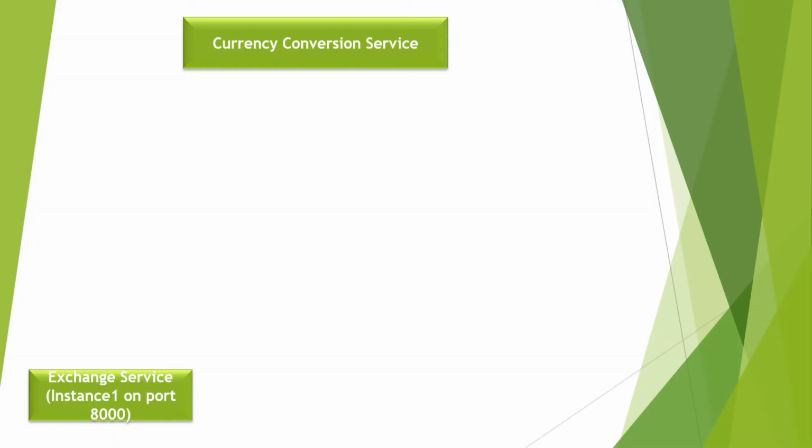Suppose he has 20 USD and wants to convert into INR. For converting he first needs to know the current exchange rate, but the exchange rate is with the exchange microservice. So the currency conversion microservice will have to communicate with this exchange service. So how will it communicate?